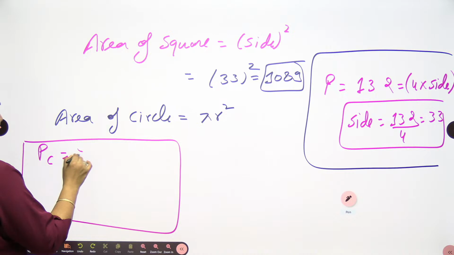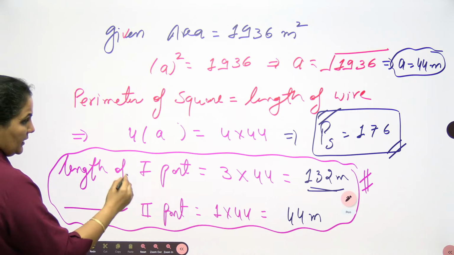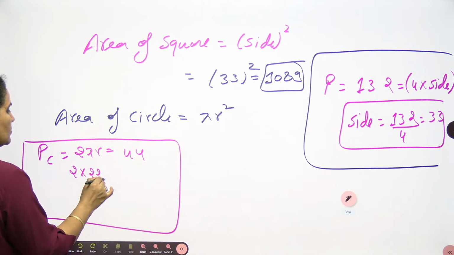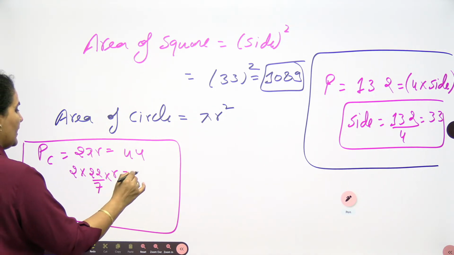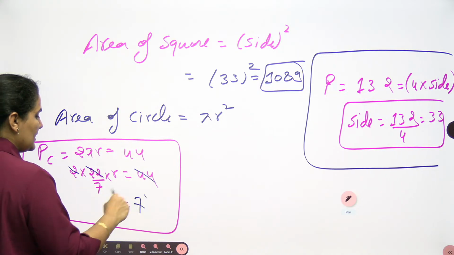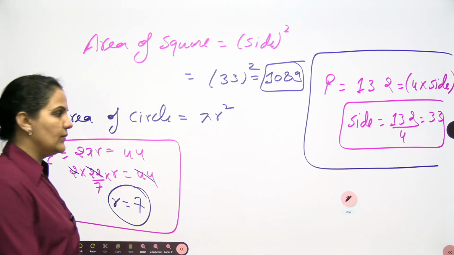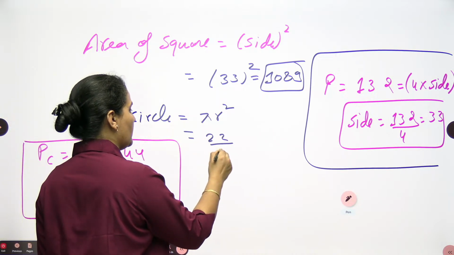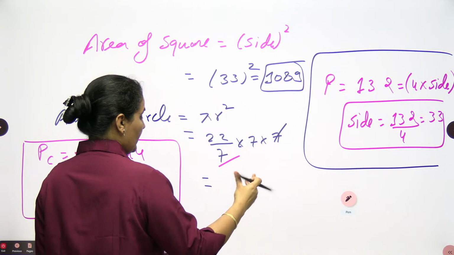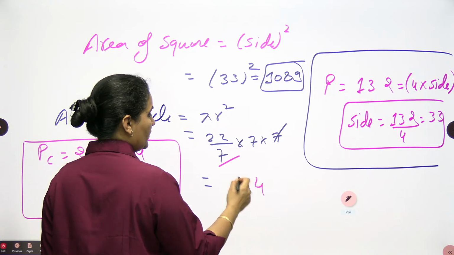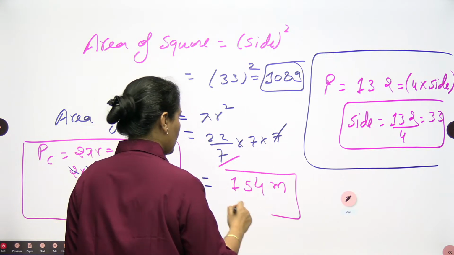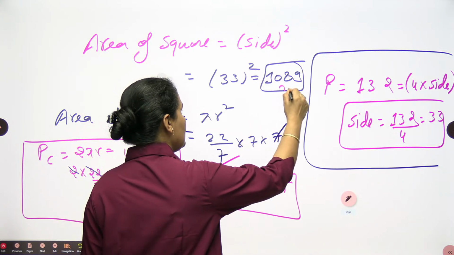The perimeter of the circle is 2 pi r, which is 44. So we can write 2 into 22 by 7 into r is equal to 44. 44 cancels, so the radius r is 7. Putting it in, it will be 22 by 7 into 7 into 7. 7 cancels, 7 into 2 is 14, and again 14. So 154 meter square is the area.